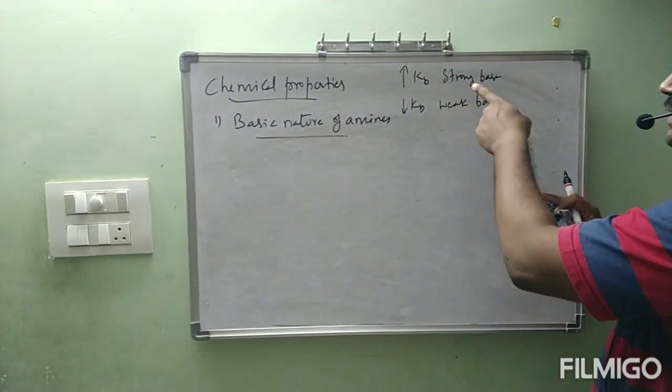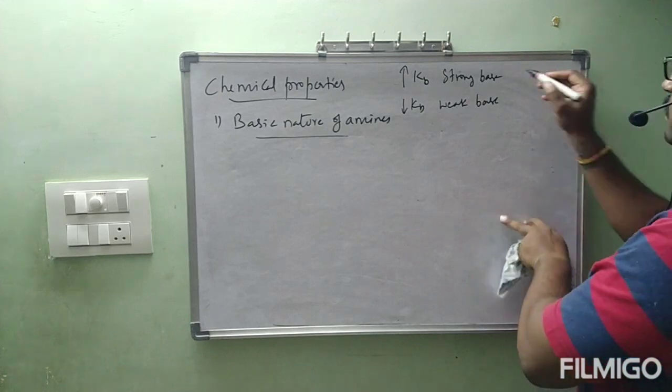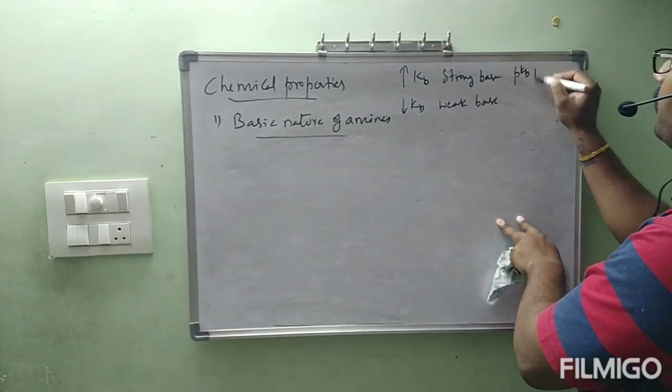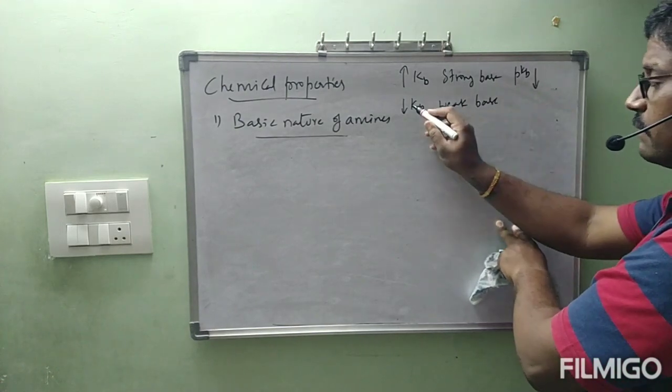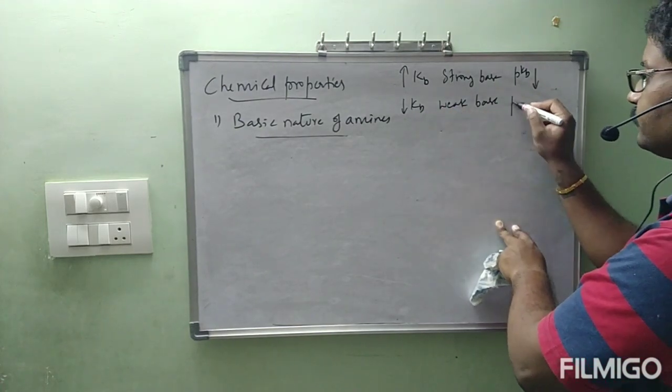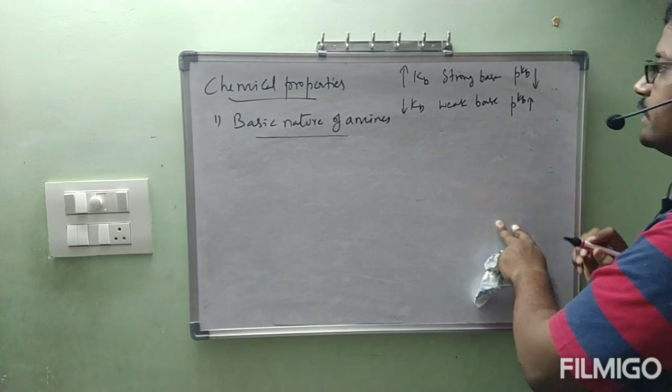When Kb is greater, it is a strong base, then the pKb value is lower. When the Kb value is less, it is a weak base, and the pKb value is greater.